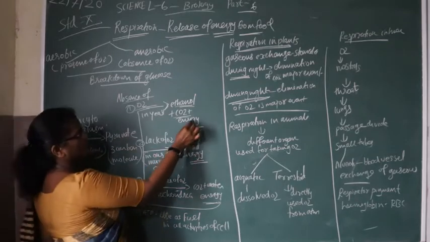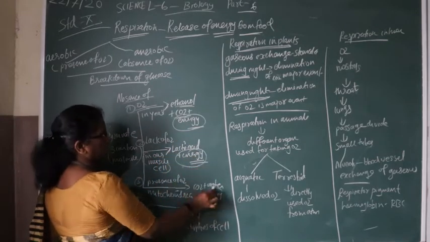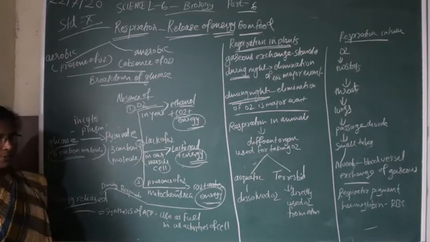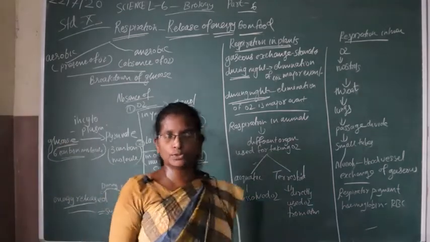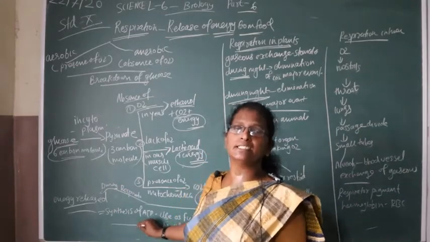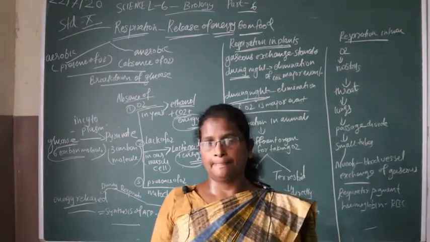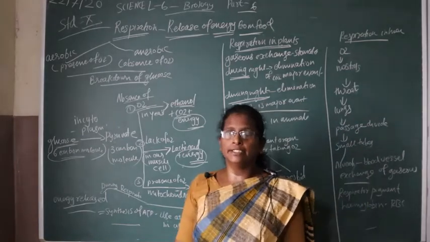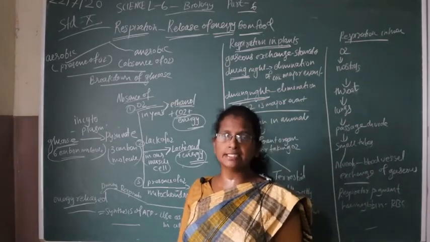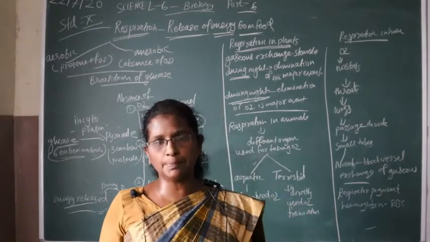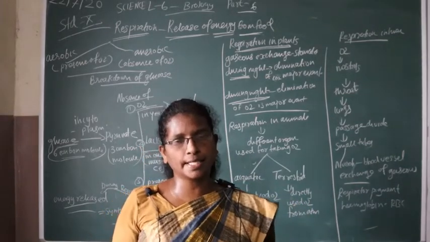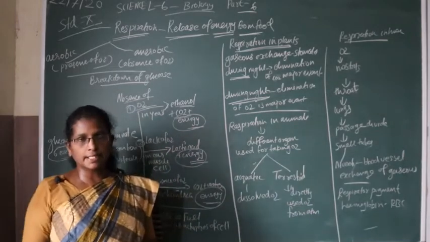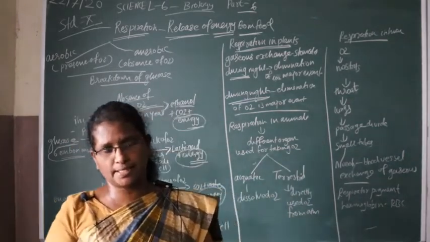In this process, energy is released. This energy is used for the synthesis of ATP, and this energy is used as a fuel in various activities of the cell. ATP means adenosine triphosphate. Then next we discuss respiration in plants.